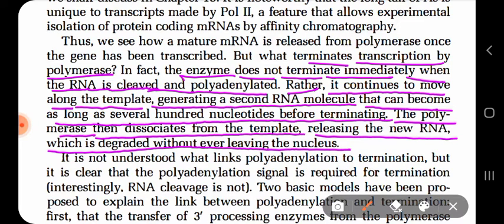So it is saying that after polyadenylation occurs, the enzyme still does not terminate the transcription process. It keeps moving for as long as several hundred nucleotides, and then the polymerase suddenly dissociates from the template. Obviously there must be something that causes the polymerase to dissociate from the template. The remaining RNA, which was being produced just after polyadenylation, is of no use, so it never goes out from the nucleus, right?